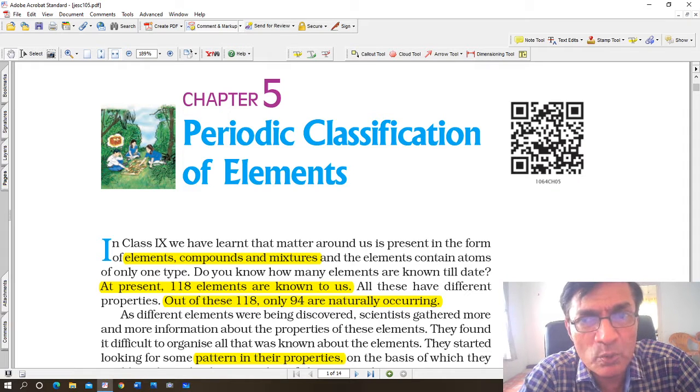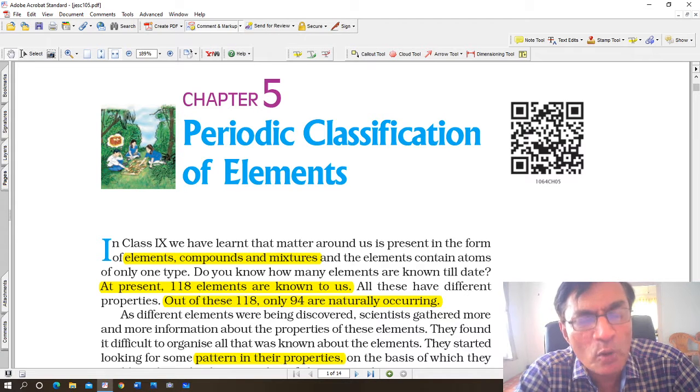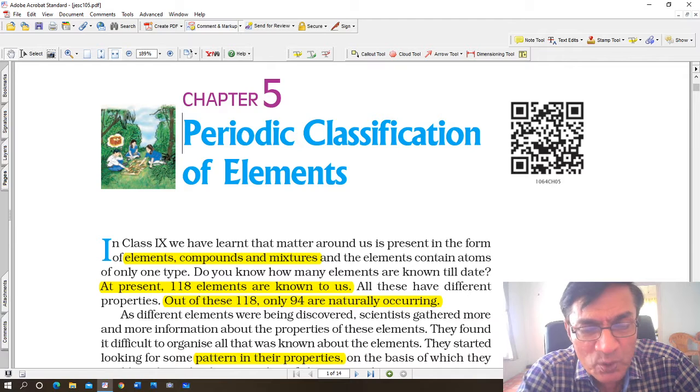But it's necessary to understand that it forms the basis of chemistry. If you don't understand the periodic table, then you will find a lot of things difficult in chemistry. That's why Mendeleev's contribution, as I keep repeating, is fantastic in chemistry.